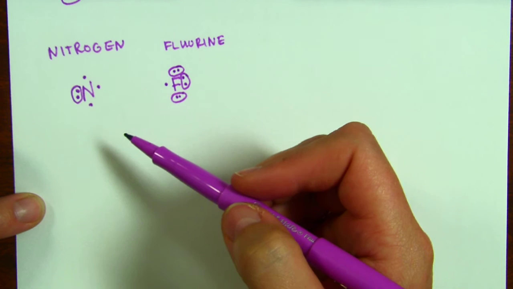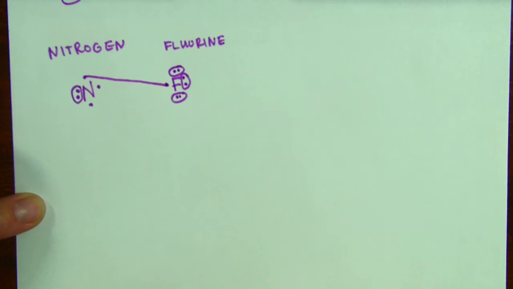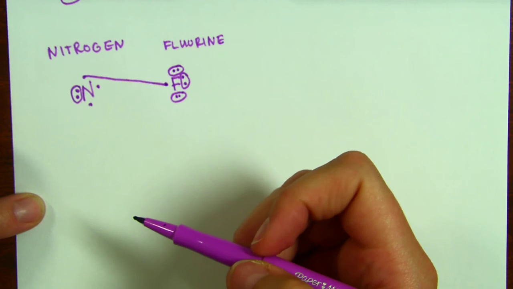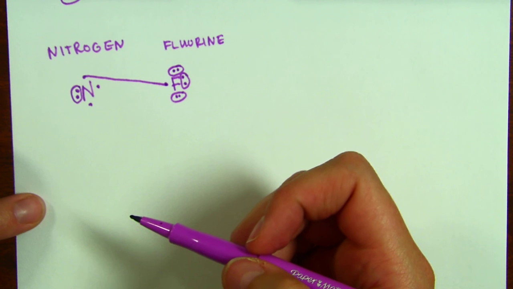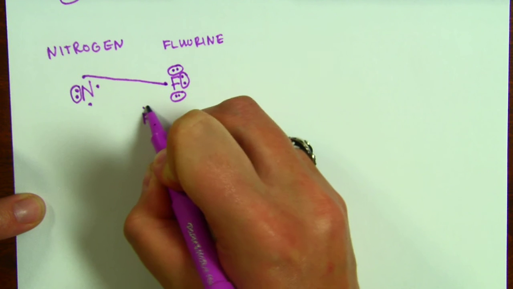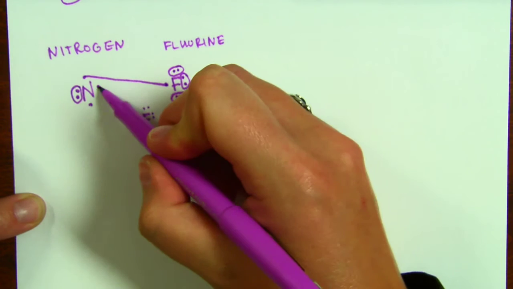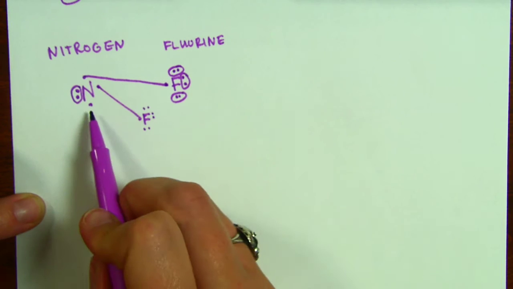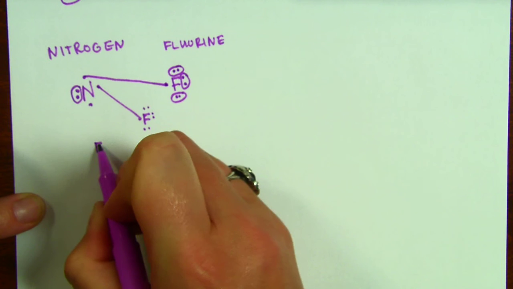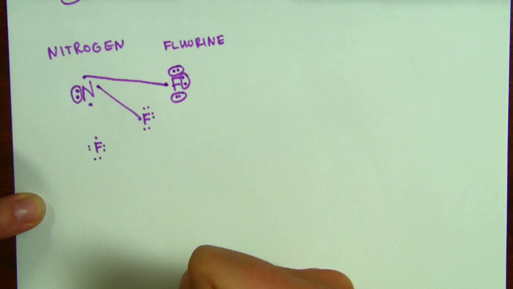So what fluorine can do first is make a bond with 1 of nitrogen's unpaired electrons. So that's 1 single bond. There are 2 other nitrogen electrons that need a partner because electrons like to be paired together. So we're going to have to bring in a second fluorine atom. 1, 2, 3, 4, 5, 6, 7. It has 1 unpaired electron that can bond with nitrogen. Nitrogen still has another unpaired electron, so we'll bring in a third fluorine atom with 1 unpaired electron, and that will make a bond.